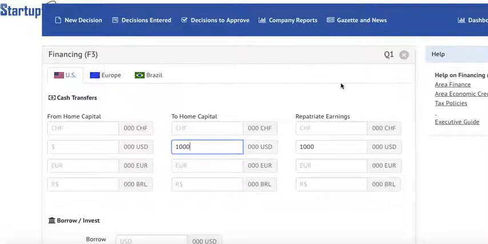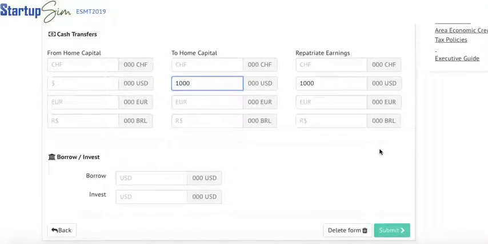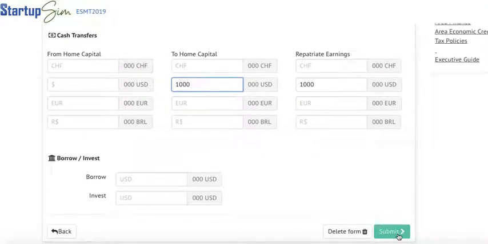So these are the three possibilities of providing the home office with a little bit of cash: reduction of my equity via to home capital, repatriation of earnings via this second option, or a service payment limited to 10% of the home office control in one area at a time.